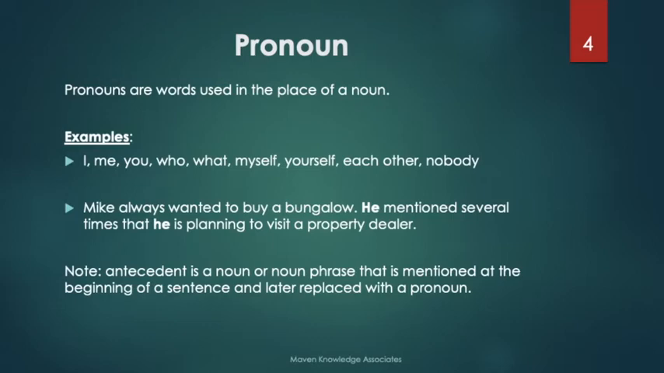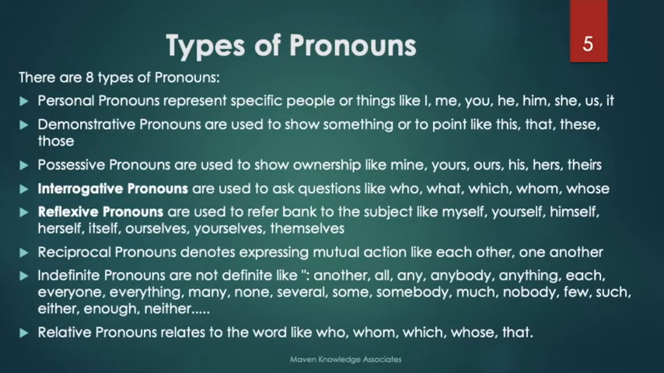So before talking about interrogative and reflexive pronouns, it's very important to understand what a pronoun is. Pronouns are words used in place of a noun. I, me, you, who, what, myself, yourself, each other, nobody. These are examples. There are 8 types of pronouns: personal, demonstrative, possessive. I've already covered these 3 pronouns in my previous videos. You can refer to those videos as well. And in this video, I'm going to talk about interrogative and reflexive pronouns.